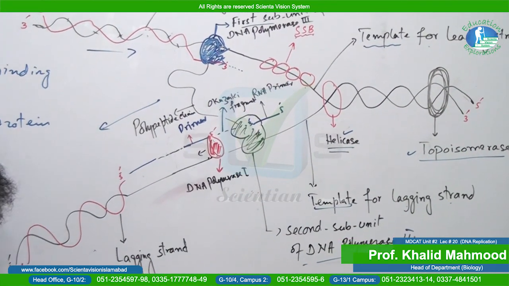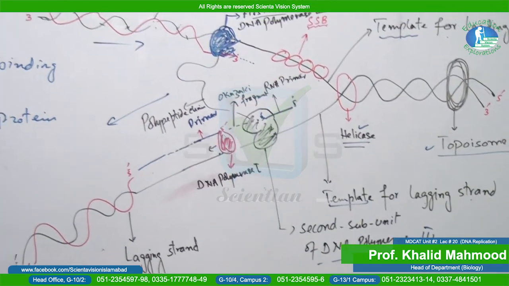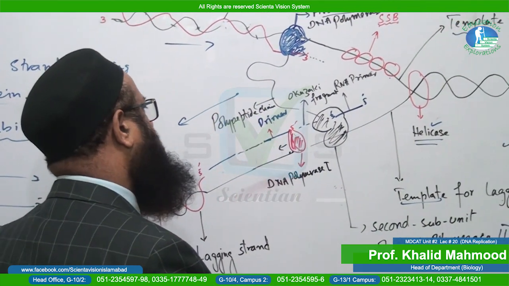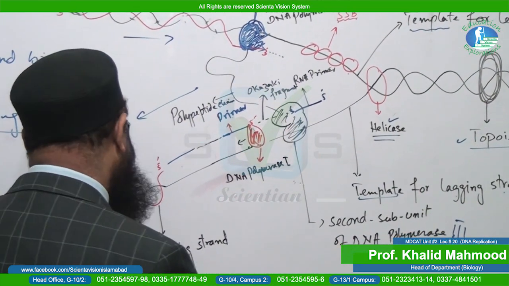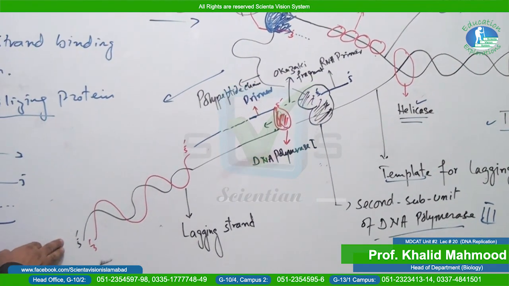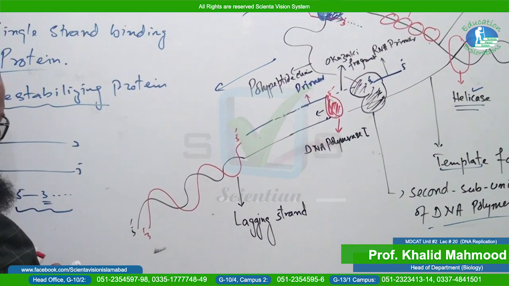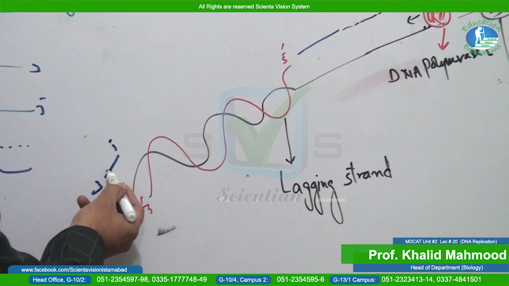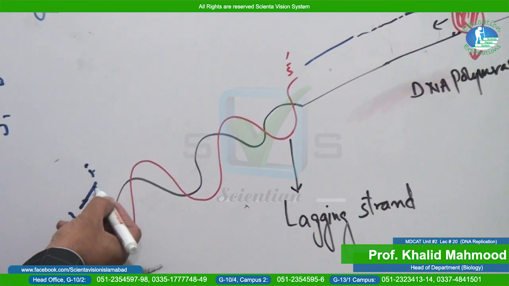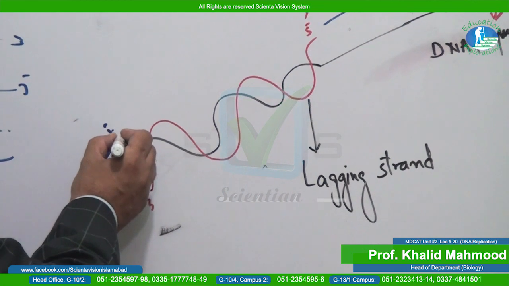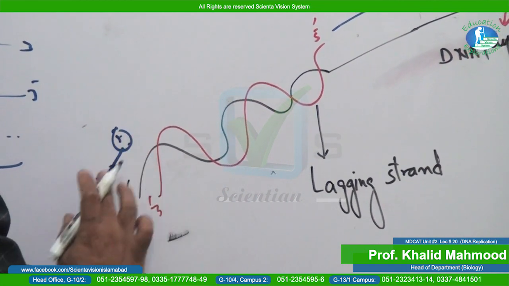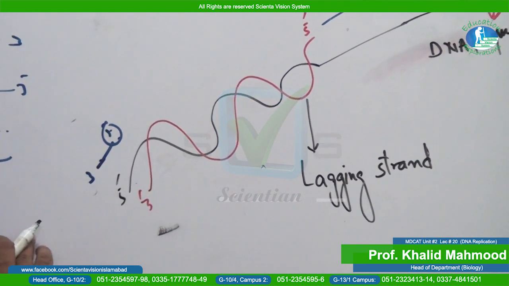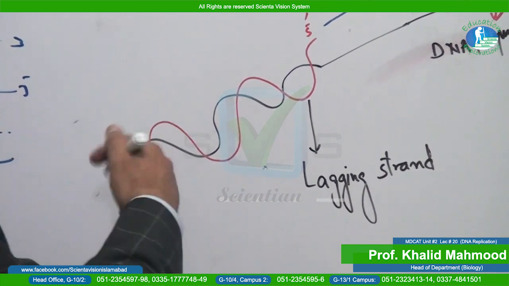And when we come toward the other strand, that is the second, the template for the lagging strand, why is it the lagging strand? We have already mentioned that the direction of the process of replication is 5' to 3'. Obviously those two strands are anti-parallel. So the process of replication is impossible if it starts from this end. If it started from this end, here would be the 3' end, and the second complementary strand would be the 5' end. Whether it is the primer having the 3' end on this side and the 5' end on this side, never ever will a nucleotide be added from the 5' end. Nucleotides will be added from the 3' end. So it is not possible to continue the process of replication from this end. That is why a new strategy is there.